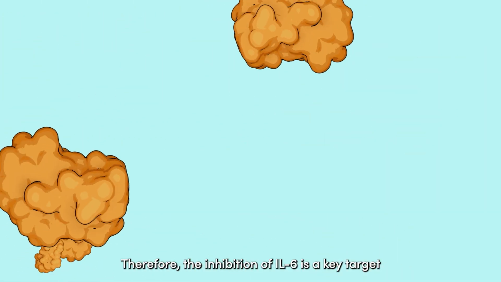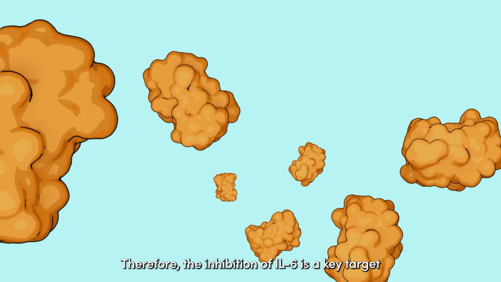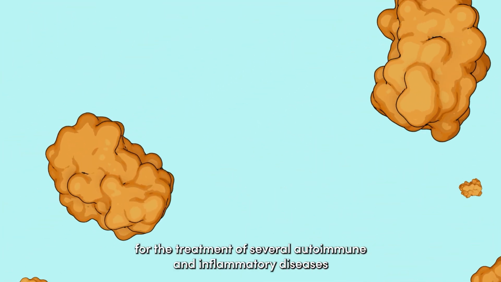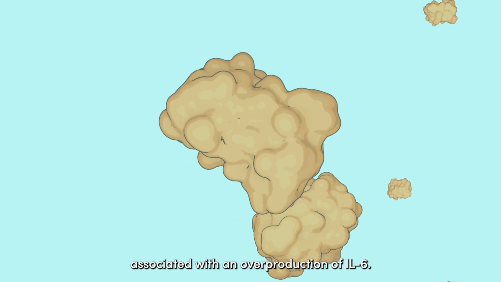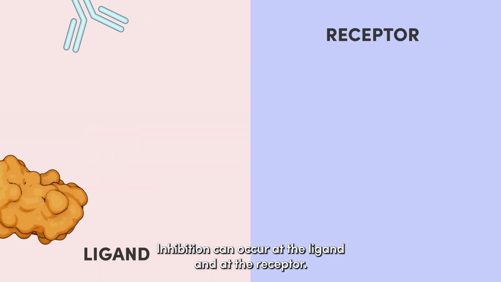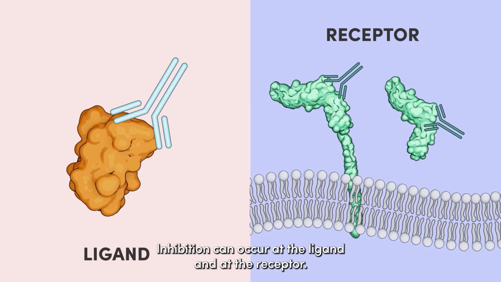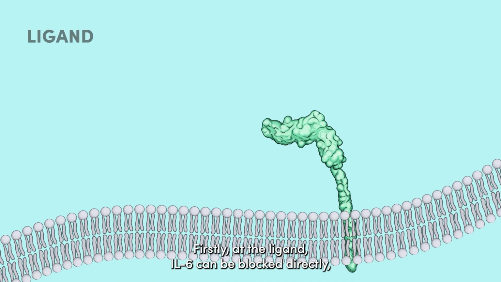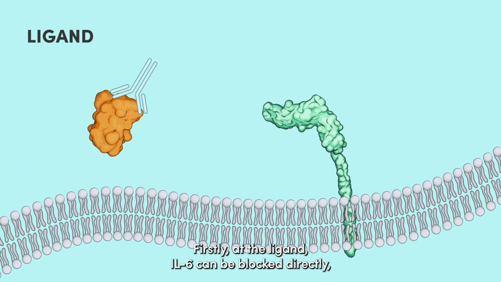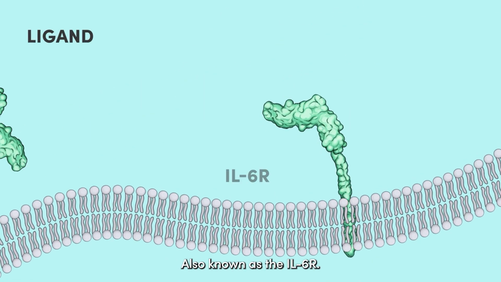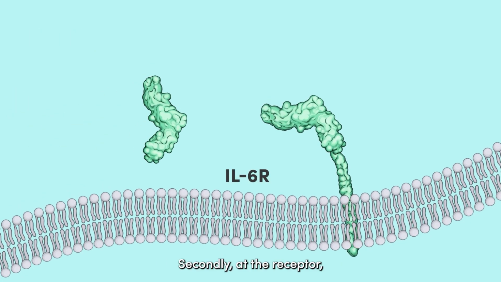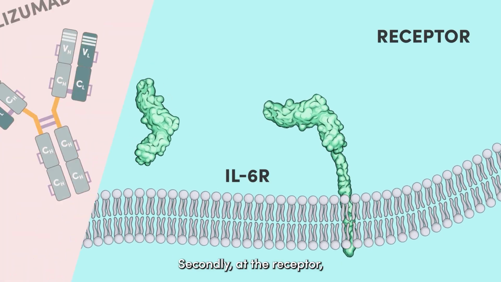Therefore, the inhibition of IL-6 is a key target for the treatment of several autoimmune and inflammatory diseases associated with an overproduction of IL-6. Inhibition can occur at the ligand and at the receptor. Firstly, at the ligand, IL-6 can be blocked directly, preventing it from binding to the IL-6 receptor, also known as the IL-6R. Secondly, at the receptor.